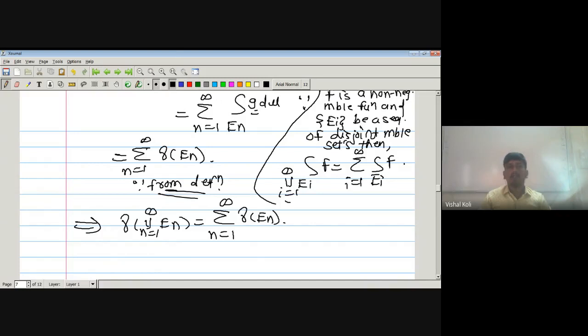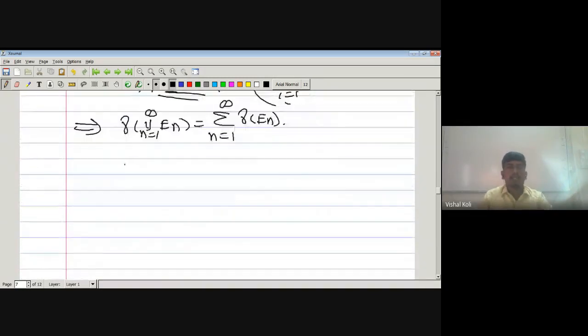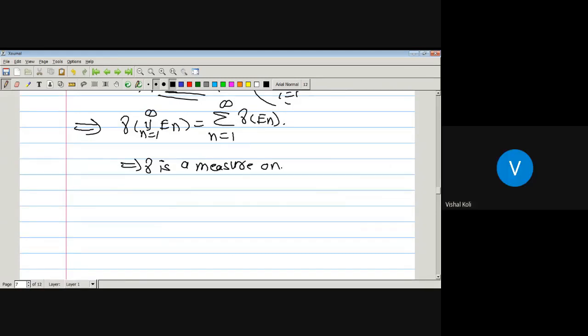It holds the additive condition, which implies γ is a measure on 𝓑, and here is the required. Okay.